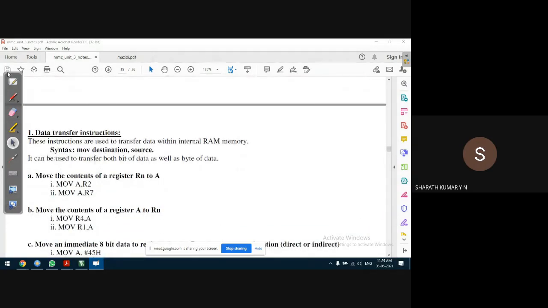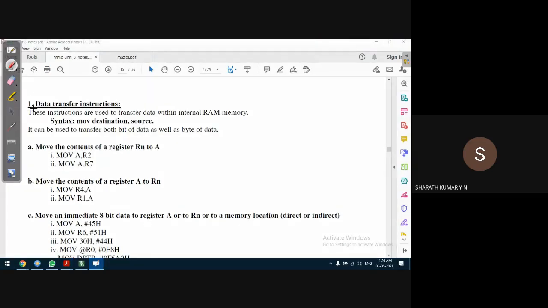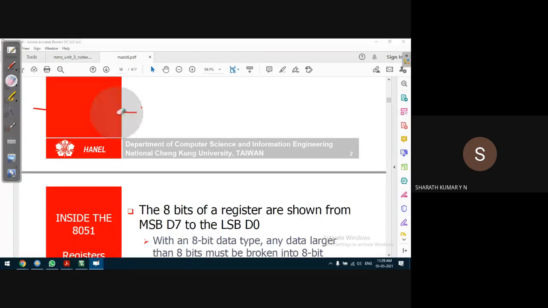So let us start discussing various addressing modes. I'll execute and show you, because many instructions we have seen by now. Not bit handling, sorry. We have seen data transfer instructions. We'll discuss them again. Before I continue from here, let us quickly look into some important points